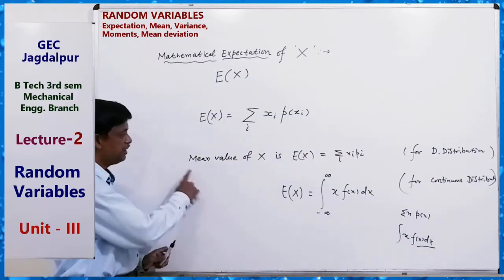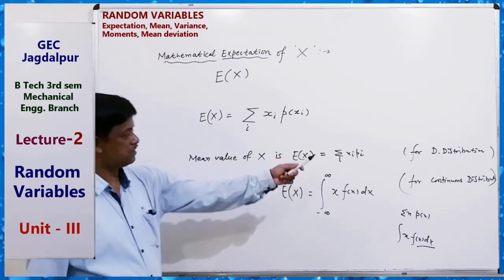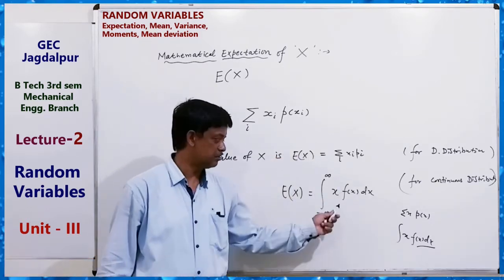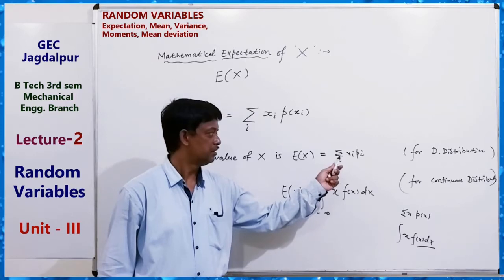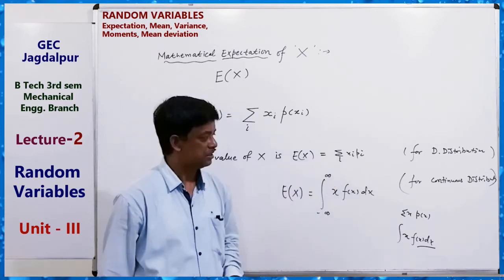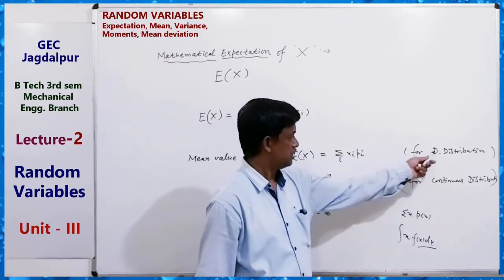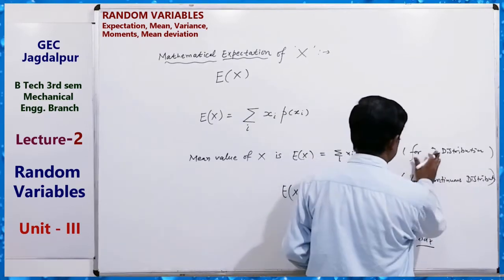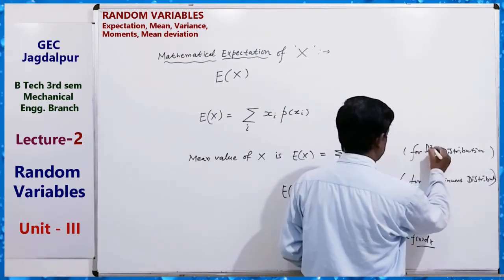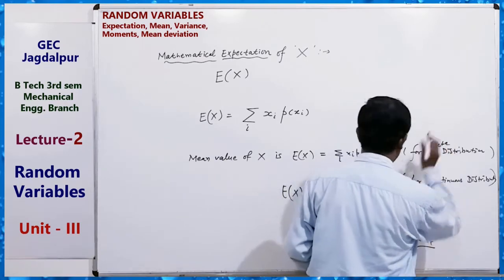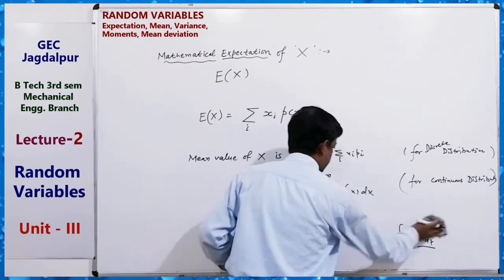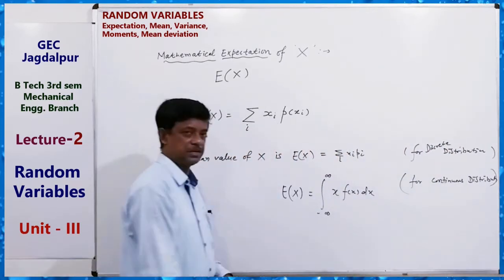The mean value of x is the expectation of x, for continuous and for discrete distributions. This is the expectation value.